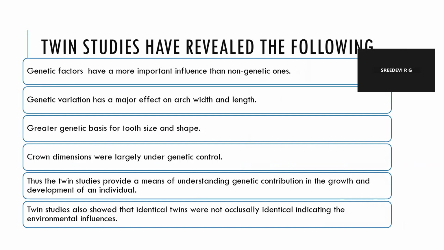Now, what are the conclusions of twin studies? So, twin studies have revealed the following: genetic factors have a more important influence than non-genetic ones. Genetic variation has a major effect on arch width and length. There is a greater genetic basis for tooth size and shape. Crown dimensions were largely under genetic control. Thus, twin studies provide a means of understanding genetic contribution in the growth and development of an individual. So, twin studies also showed that identical twins were not occlusally identical, indicating the environmental influences as well.